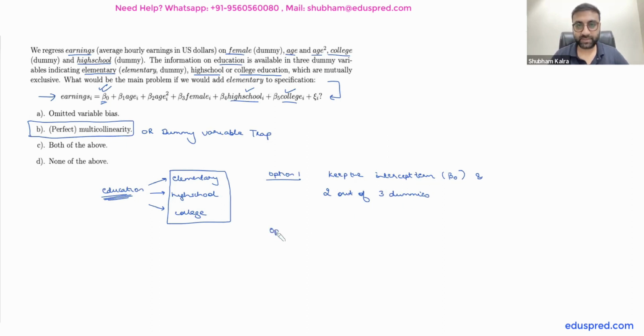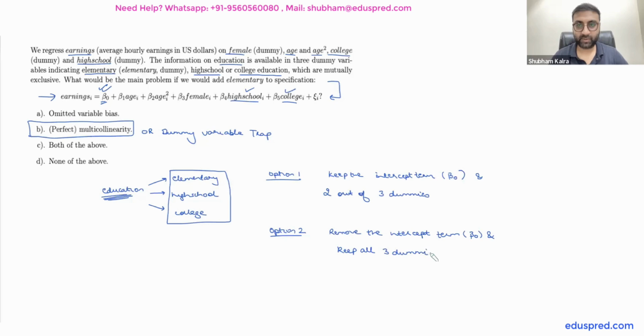The option number 2 that you have, if you want to take all the dummies, then you have to remove the intercept term. So that means to not take your beta 0 in the model. So you have to remove the intercept term beta 0 and keep all 3 dummies.